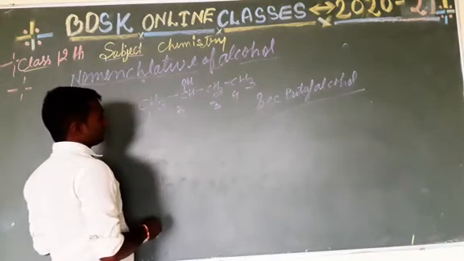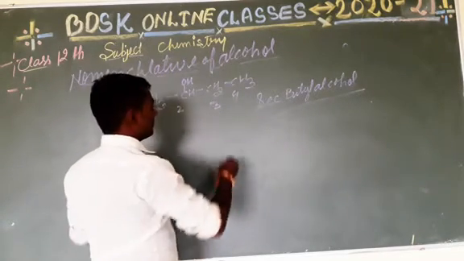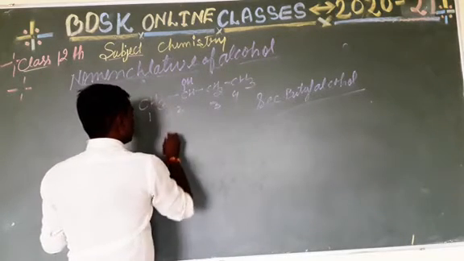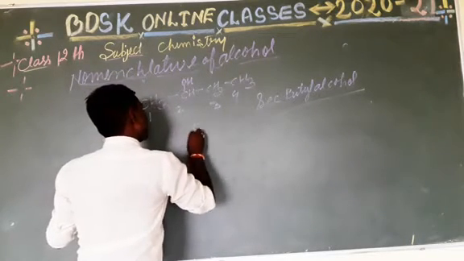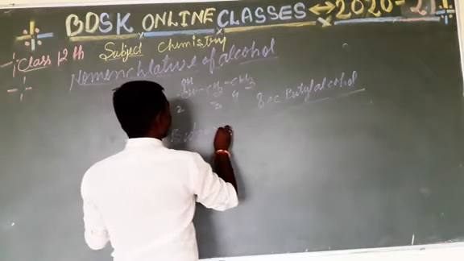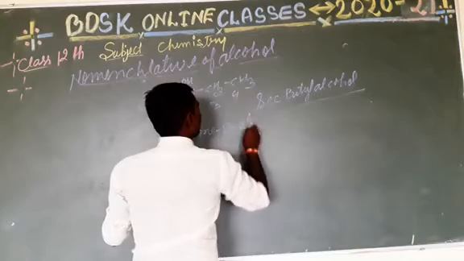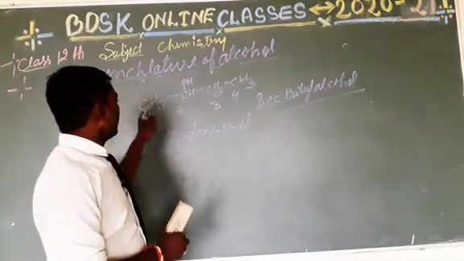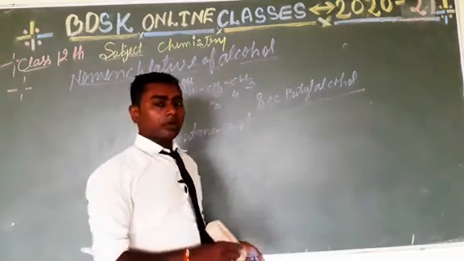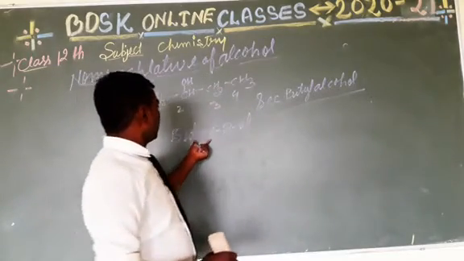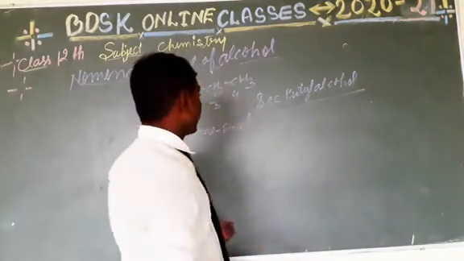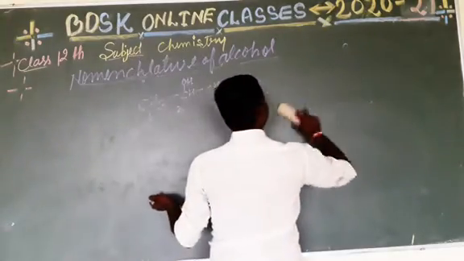So the common name of this compound is sec-butyl alcohol, and the IUPAC naming is but plus ane, butane, 2-ol. 1, 2, 3, 4 but. These have single bonds, so butan-2-ol. This is the IUPAC name of this compound. Okay, next example is